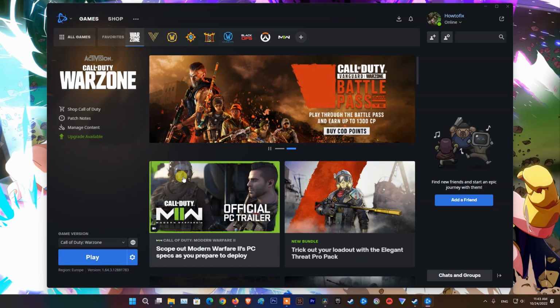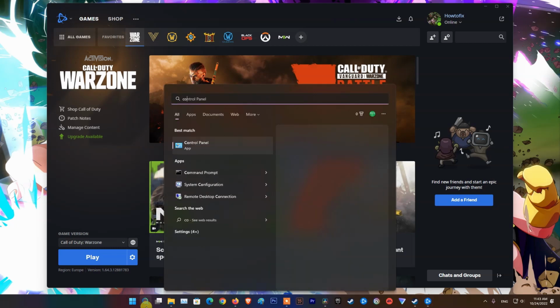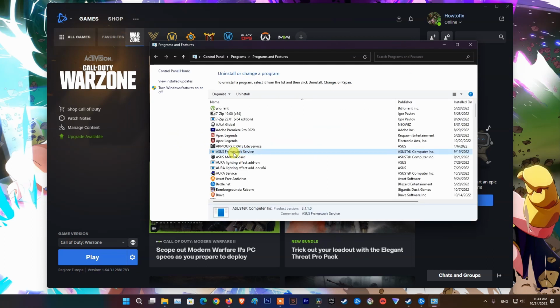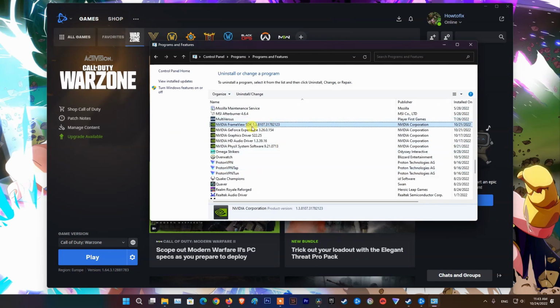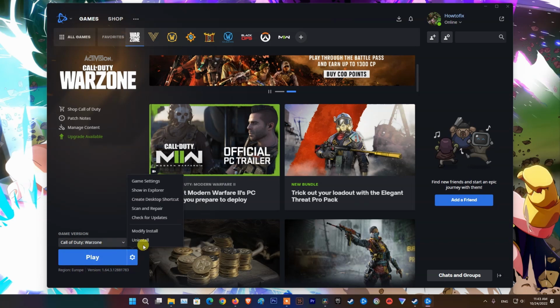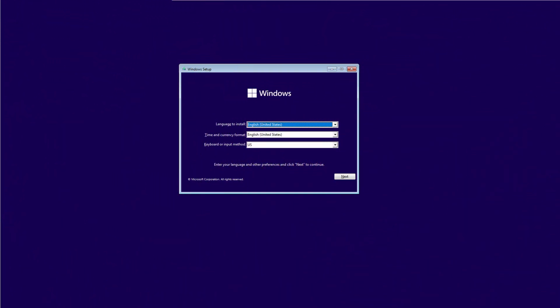If Modern Warfare 2 still doesn't run as expected, this issue is not caused by application or service interference. You may need to consider uninstalling and reinstalling the graphics driver. And if reinstalling the graphics driver still doesn't make Modern Warfare 2 run as expected, then the more drastic option is to uninstall and reinstall Modern Warfare 2. Finally, if you risk everything to play Modern Warfare 2, you should reinstall the Windows operating system.